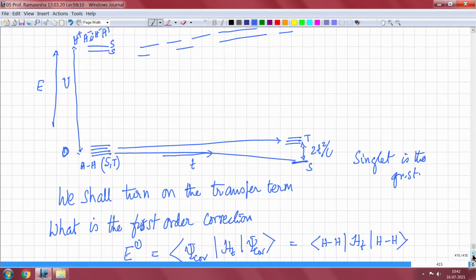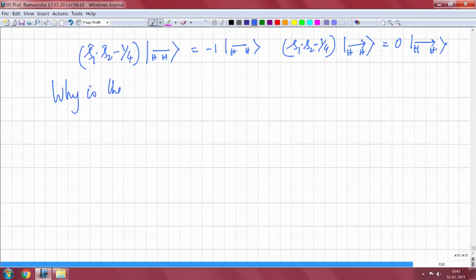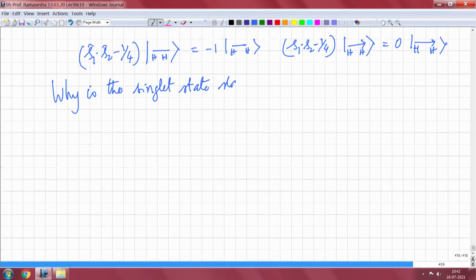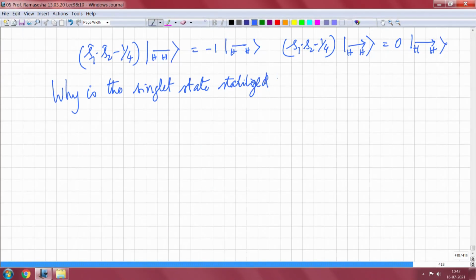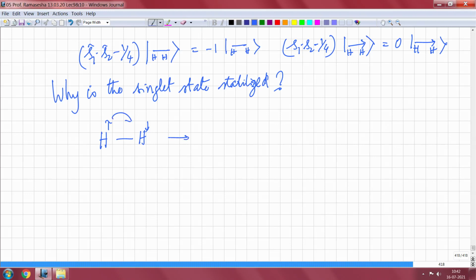So, why is the singlet stabilized? The reason is easy to see. I have 2 hydrogen atoms with an electron on each. I am just showing this is not a singlet, this is actually ms equal to 0, but assume it is a singlet. Then the electron can hop and I can get H plus H minus, and it can hop back and get another configuration, and so on.